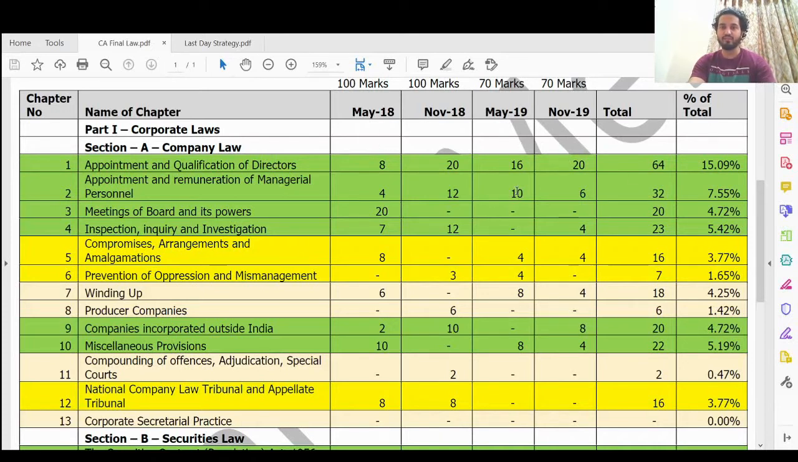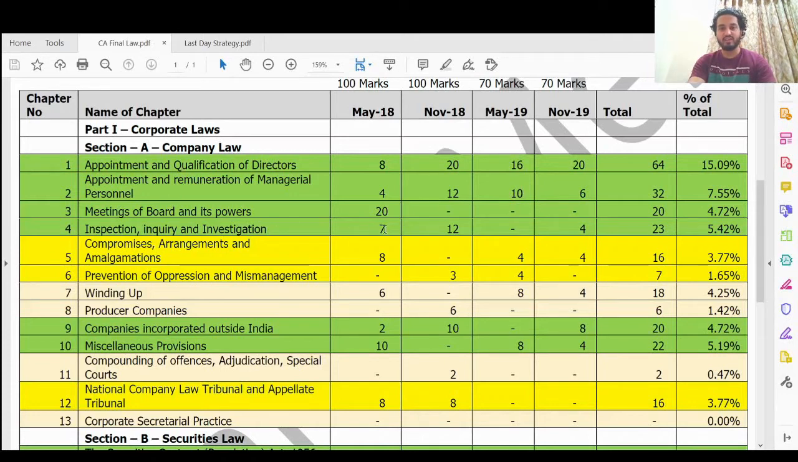As far as my attempt is concerned, it was May 19, so I can tell you about my attempt. In my attempt, 4 to 6 marks of MCQ came from the directors chapter, with respect to minutes and appointment. So directors will play a very important role, and it comes in the exam for around 30 to 40 marks. So chapters 1, 2, 3 you cannot miss. This is A category, very important.